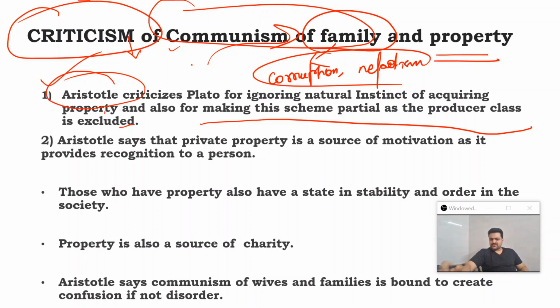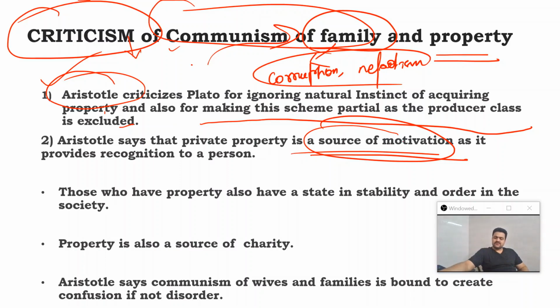But the first part of this criticism is relevant, when he says that Plato ignored the natural instinct of acquisition of property that humans have. So that is a valid criticism. Next, Aristotle says that private property is a source of motivation. Very important argument here.